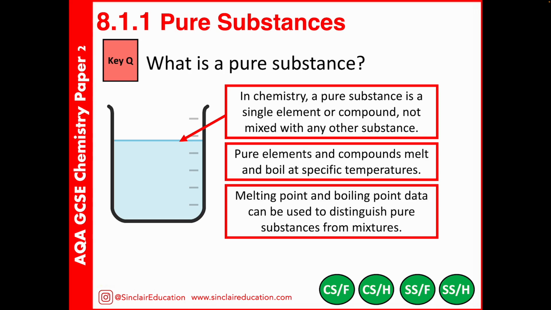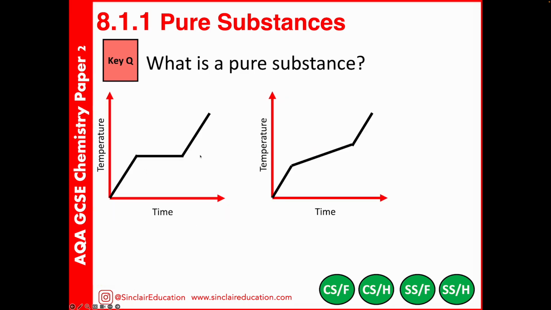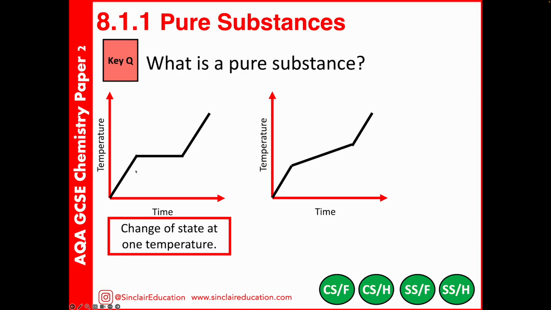So we can really use this to figure out, do I have something that is pure or do I have something that's a mixture? So for example, here we've got two substances that have been heated and we're recording the temperature over time. Here, what we can see is that as time increases, temperature increases. For a short period of time, the temperature remains constant. Now, this is where the state change is occurring. And as soon as the state change is finished, the temperature continues up again. This change of state is happening at one temperature only.